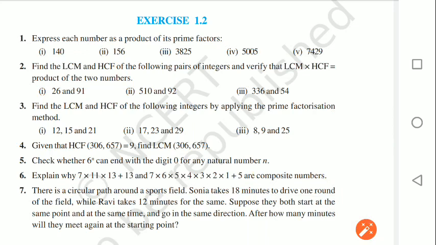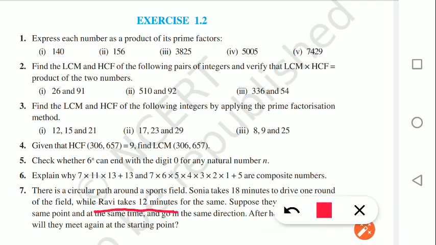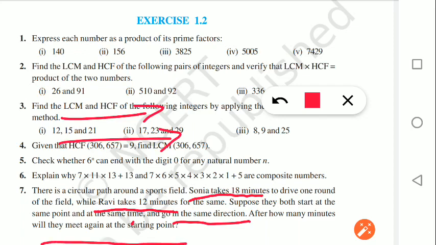Okay, now move to the 7th and last question, which says that there is a circular path around a sports field. Sonia takes 18 minutes to drive one round of the field, while Ravi takes 12 minutes. Suppose they start at the same point and at the same time and move in the same direction. After how many minutes will they meet again at the starting point?